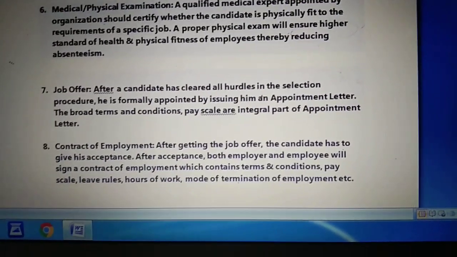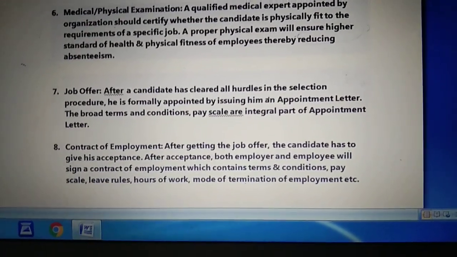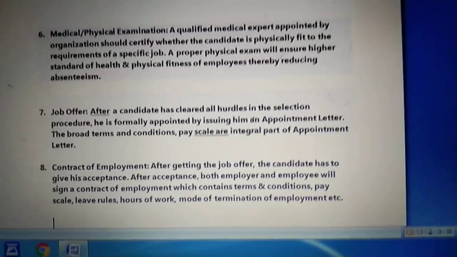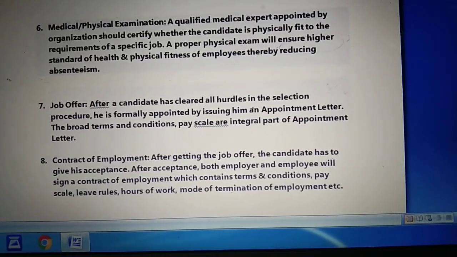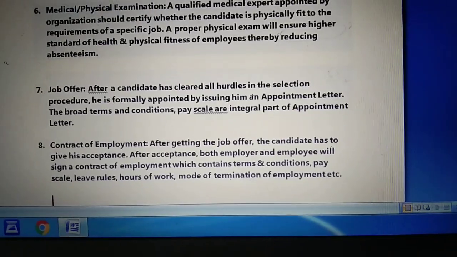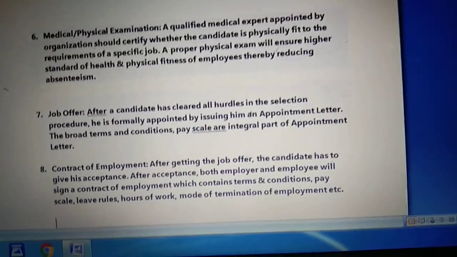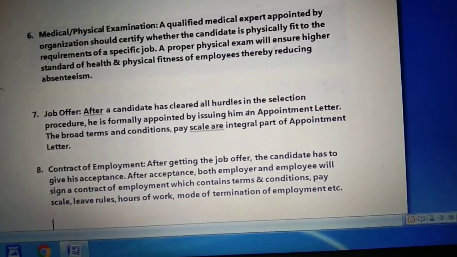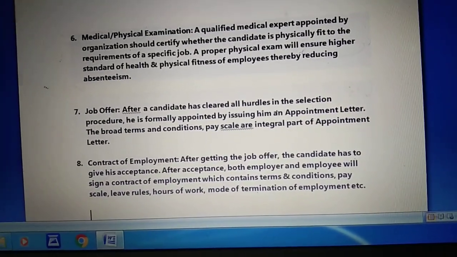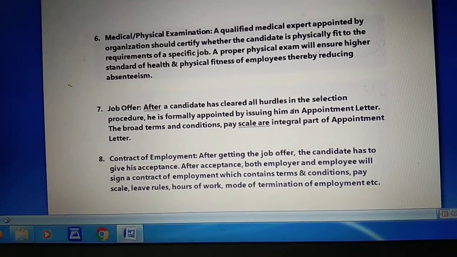They have to sign one attestation form also. This form contains certain details about the candidate, which are authenticated and attested by him or her. In this attestation form, certain details about the job seeker to whom the job has been offered are written. This document has to be signed by the employee, and once it has been signed, there is also a need for preparing a contract of employment. Basically, the information written in the contract of employment will vary according to the level of the job.